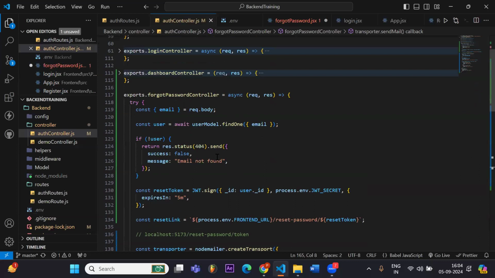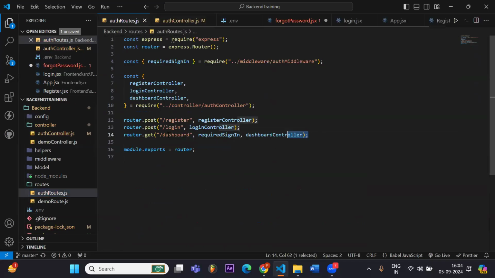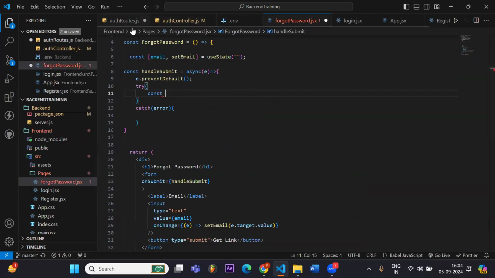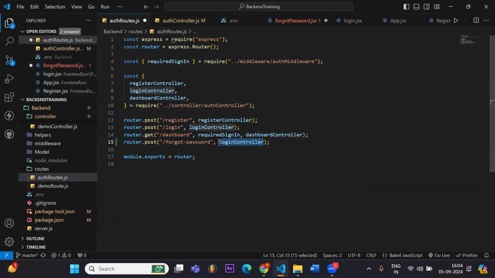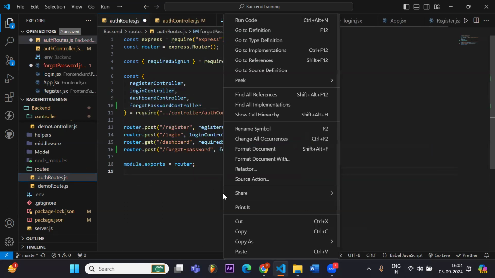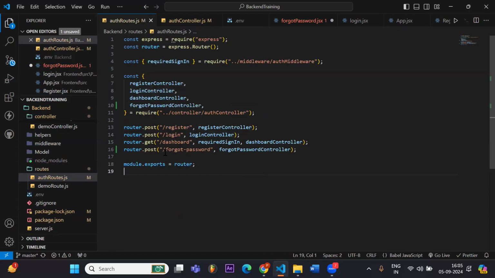So we have to make a route for this as well. So if I go to my routes, let's make a route. It is a post request. So we will write forgot password. The route name will also come here, the controller name. Here the controller name will come and we will also import the forgot password controller. Now we have to access auth, then forward slash forgot password.